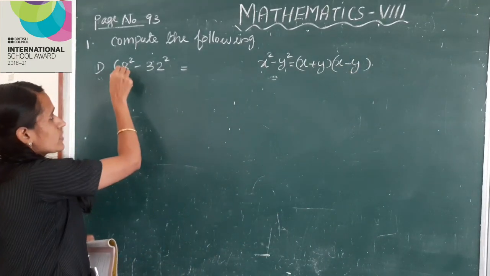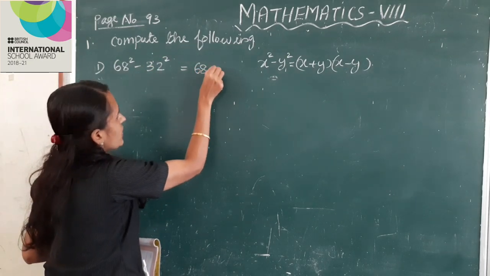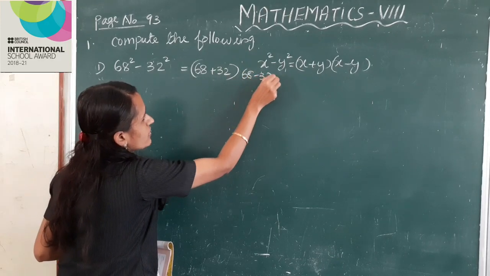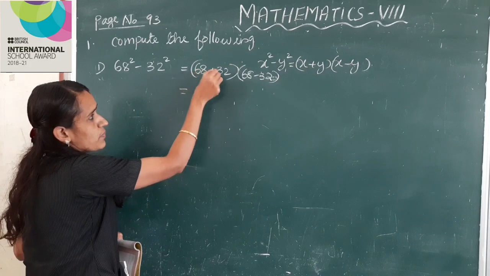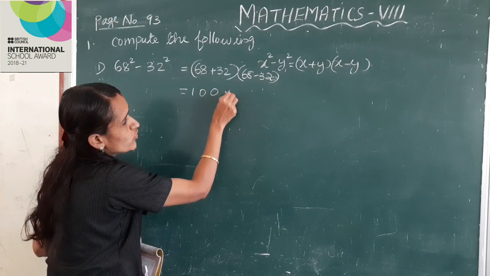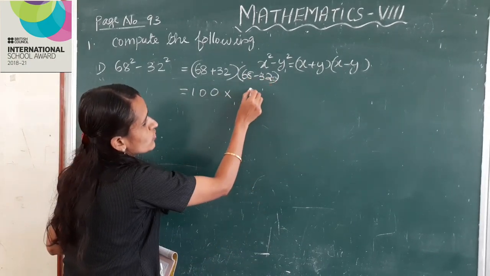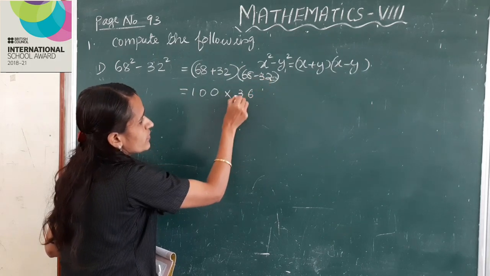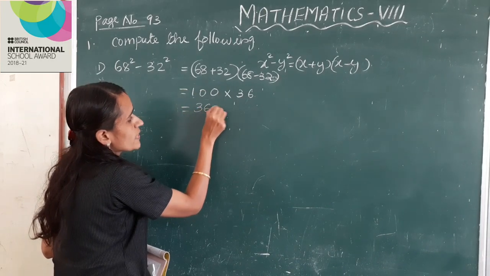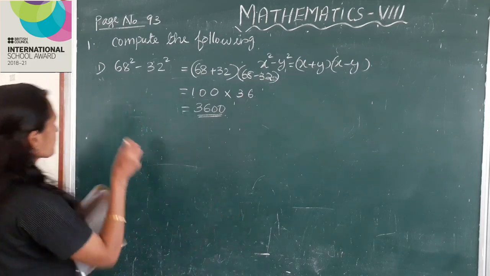Okay, so 68 square minus 32 square can be written as 68 plus 32 into 68 minus 32. 68 plus 32, 100, into 68 minus 32. 8 minus 2, 6, 6 minus 3, 3. 100 into 36, this is equal to 3600. Clear?